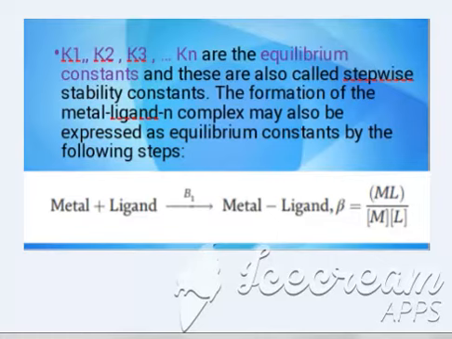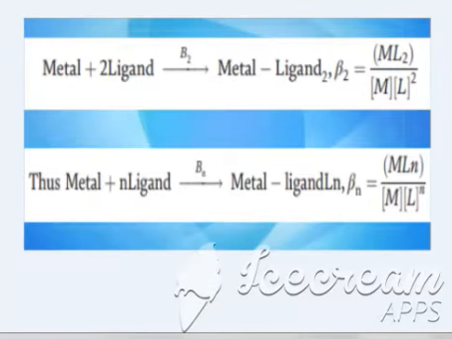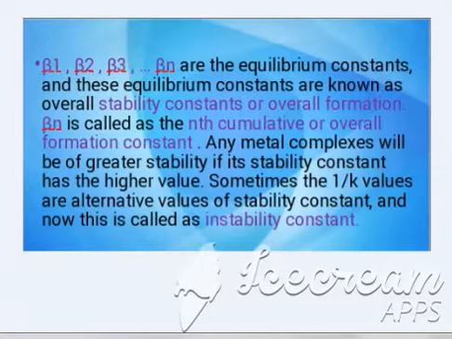Now the reaction for the overall formation constant is this, where beta is expressed as the equilibrium constant instead of K. Beta 1, beta 2, up to beta n are the equilibrium constants for the overall formation constant.